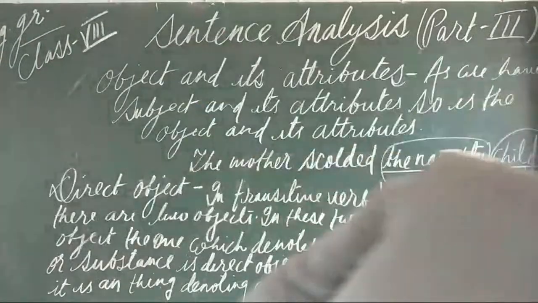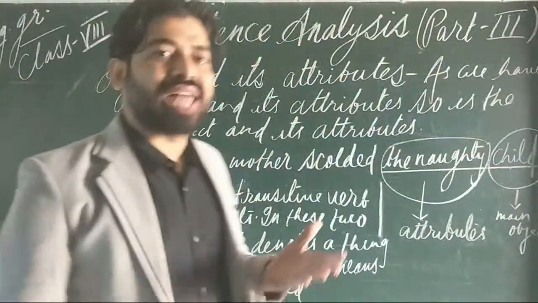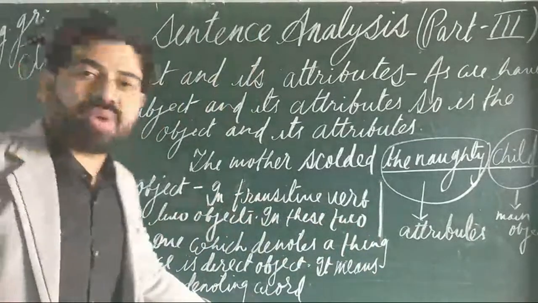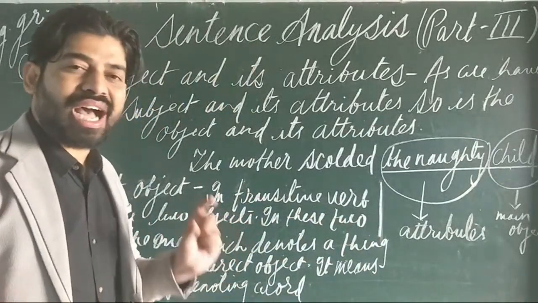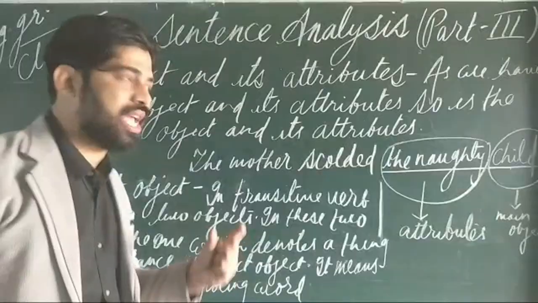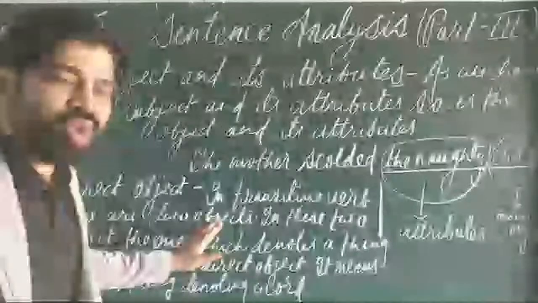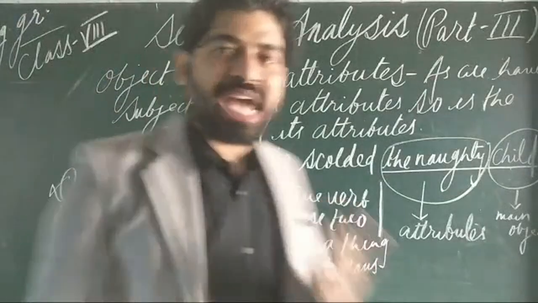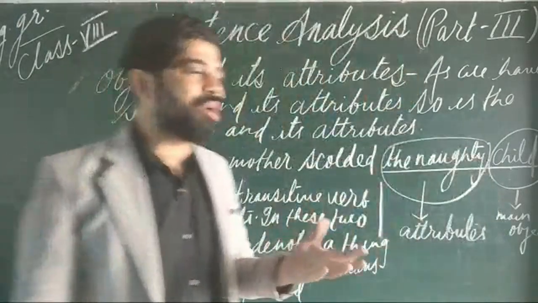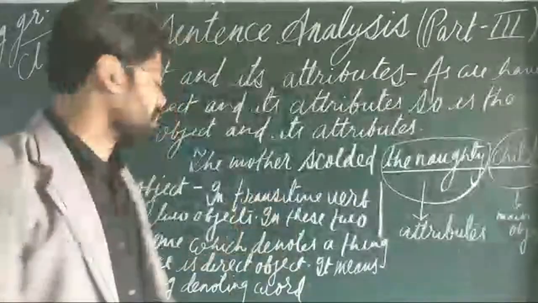You need to be quite clear about it that in a direct object there will always be a substance, a thing. ये हमेशा किसी वस्तु सूचक वर्ड शब्द को बताता है, हमेशा. Always it will tell you about an object, a substance, a thing. So if there is a thing or substance, it will become the direct object. And the indirect object will tell you about a person, about people. So you can say indirect object denotes a person.